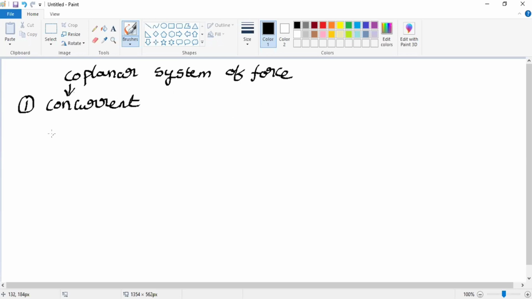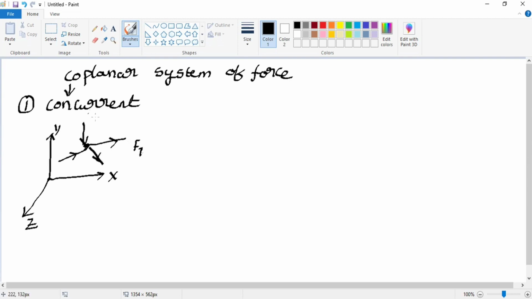Coplanar concurrent system of forces means, again I am considering a three-dimensional plane, x, y, and z. Coplanar means all the forces are acting in a single plane, whereas concurrent means all the forces will be acting at a single point.